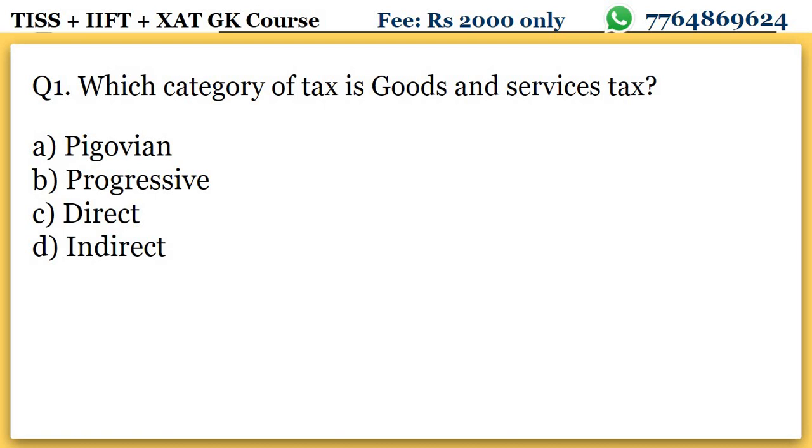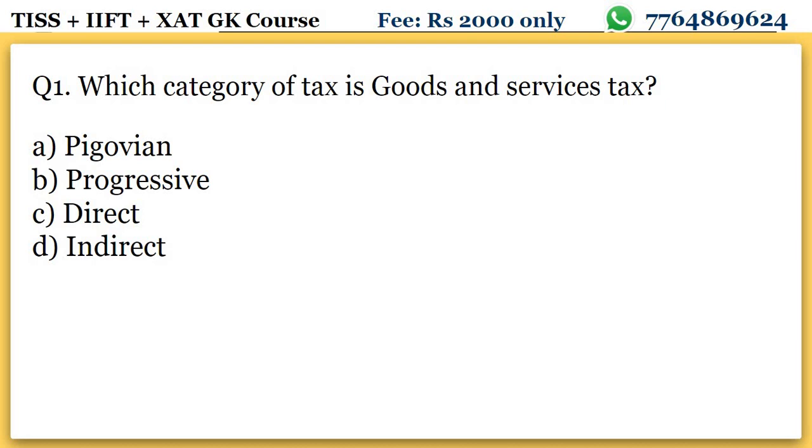But if it is above a particular limit, you might be giving 10% tax, and above again a particular limit, you will have to pay 30% tax. It might happen. So that is an example of progressive tax. As your income increases, your taxation also increases. The best example is income tax in India. Okay, income tax in India is progressive.